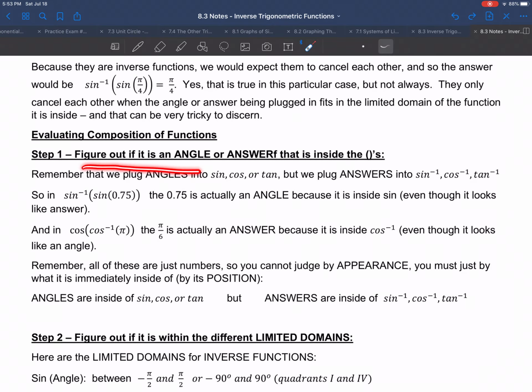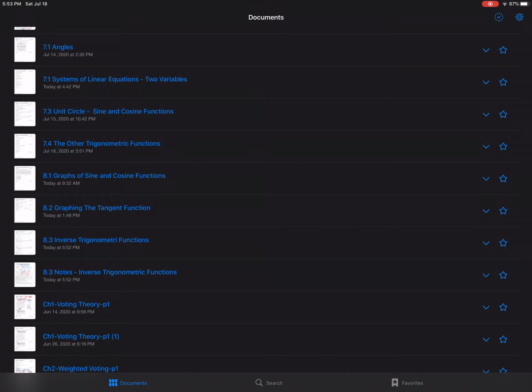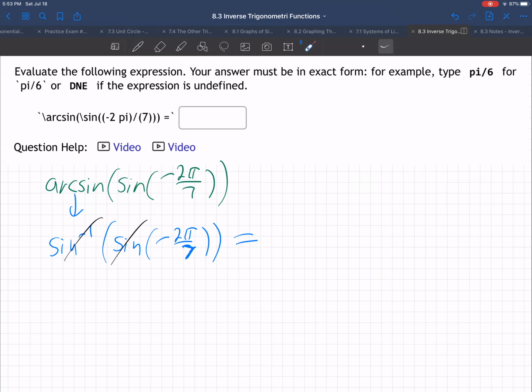Step 1. Figure out if it's an angle or an answer that's in the parentheses. What do we mean? Remember that we plug angles into sine, cos, and tangent, but answers into these. So let's take a look. Is this an angle or an answer? This right here.